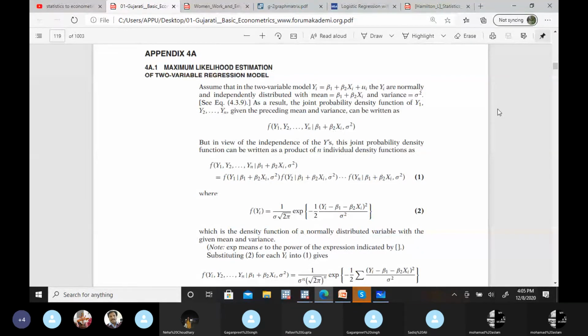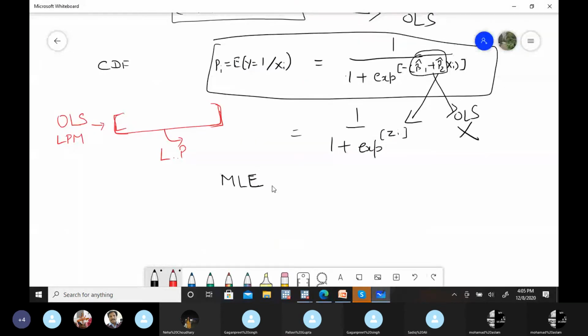It is totally a different thing. This is a joint probability density function. Just get the point of what the methodology is in this particular thing. This formula part I'll come to later on. First try to understand it theoretically.